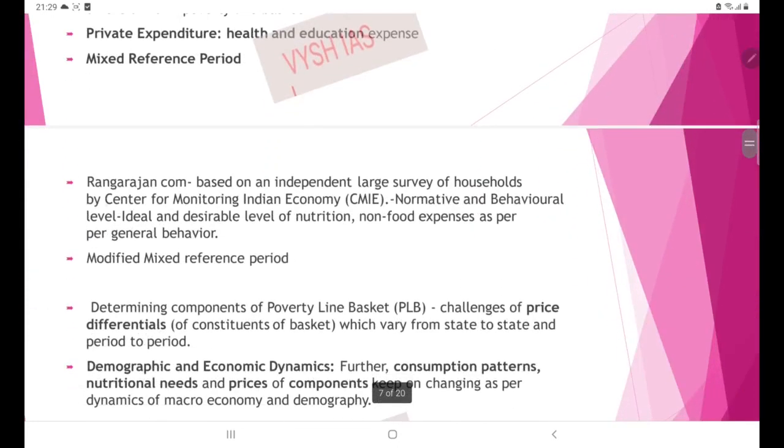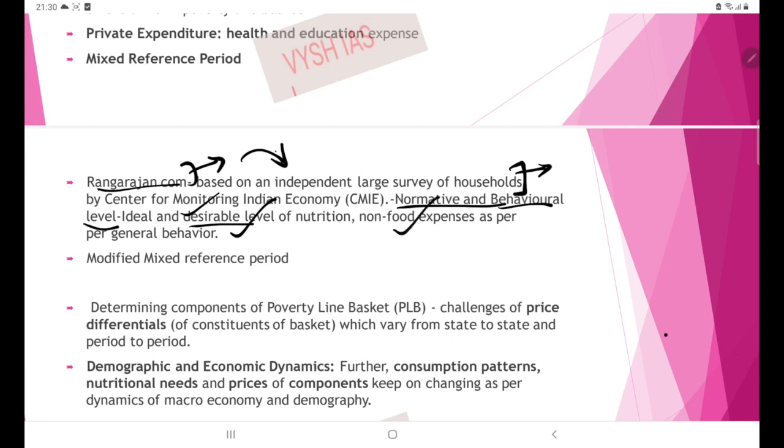Then comes the Rangarajan Committee. The Rangarajan Committee was based on an independent large survey. It was based on a doorstep survey of households, done by the Centre for Monitoring Indian Economy. There are two terms, normative and behavioral levels. So what are the ideal and desirable levels of nutrition? Here it is actually citizen centric. They are directly going to the households and asking them, what is your ideal and desirable level of nutrition? What are your non-food expenses? So the general behavior of people is also taken into consideration.